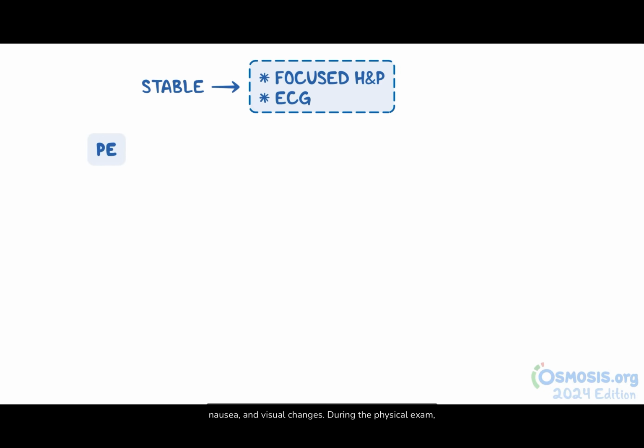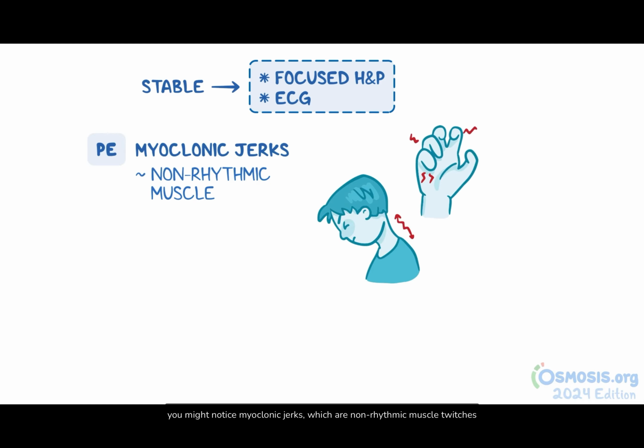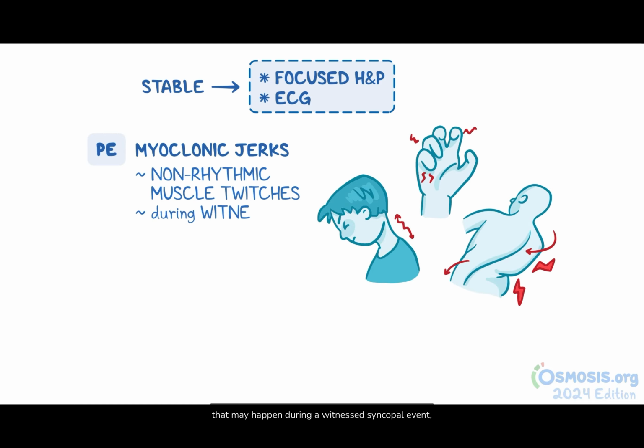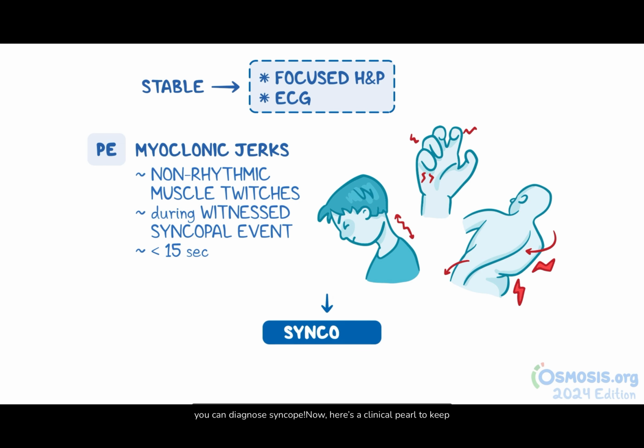During the physical exam, you might notice myoclonic jerks, which are non-rhythmic muscle twitches that may happen during a witnessed syncopal event lasting less than 15 seconds. With these findings, you can diagnose syncope.